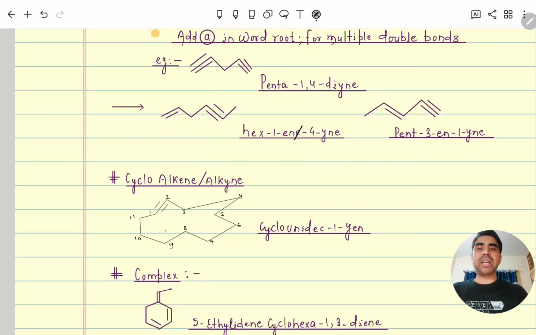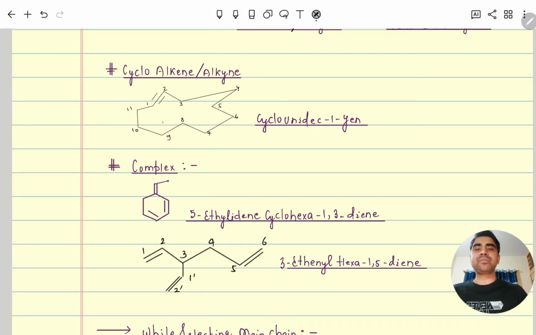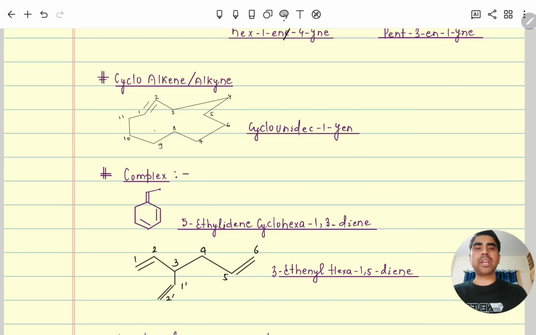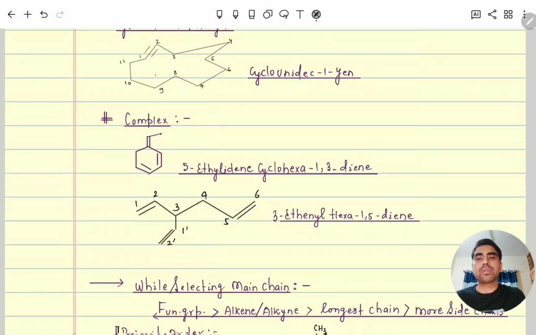Next coming to cycloalkene or alkyne. So cycloalkene, alkyne, like here in this example. In this again the lowest sum rule. So here you can see that only an alkyne system is there. So it is simply cycloundecyne. You can do this naming by yourself also.